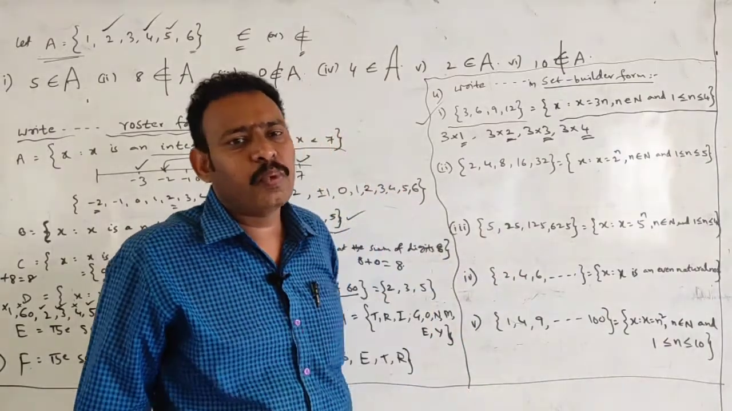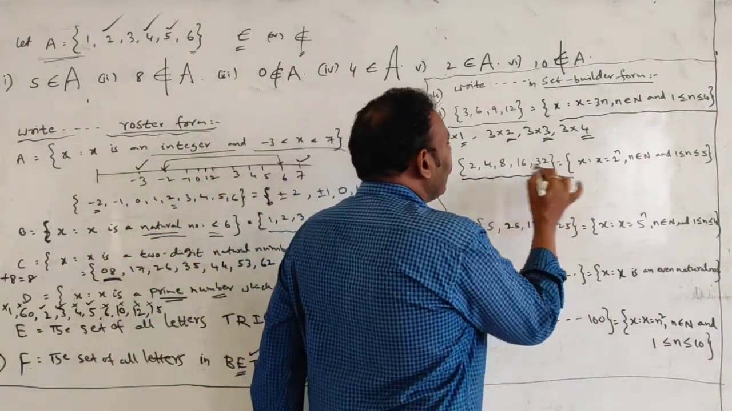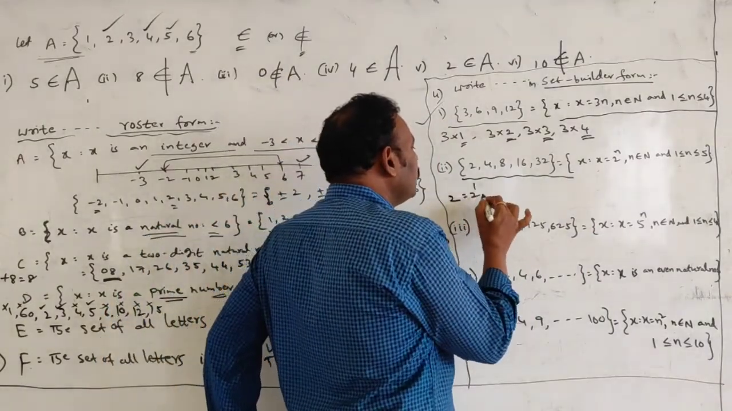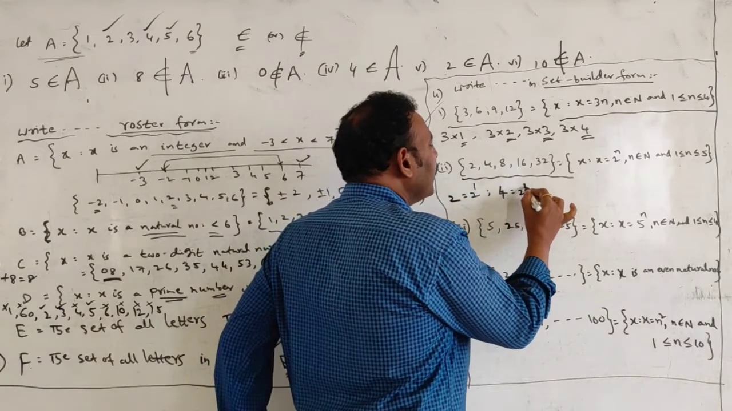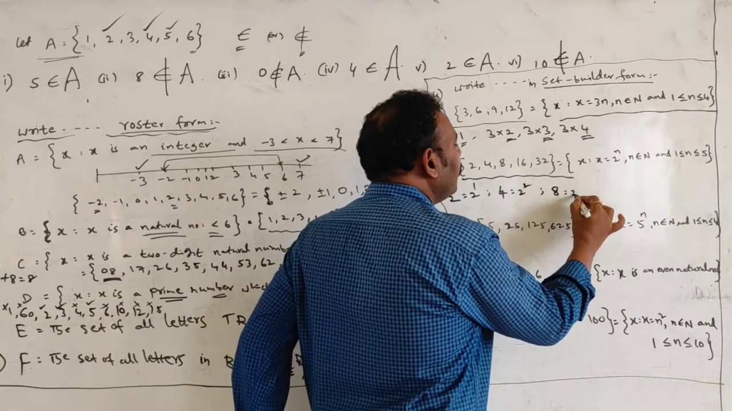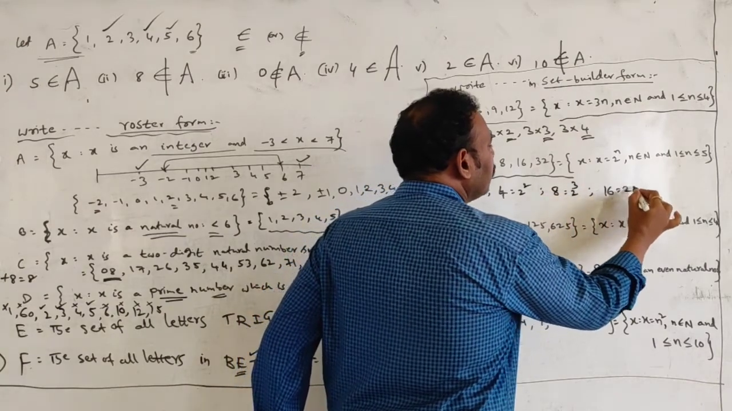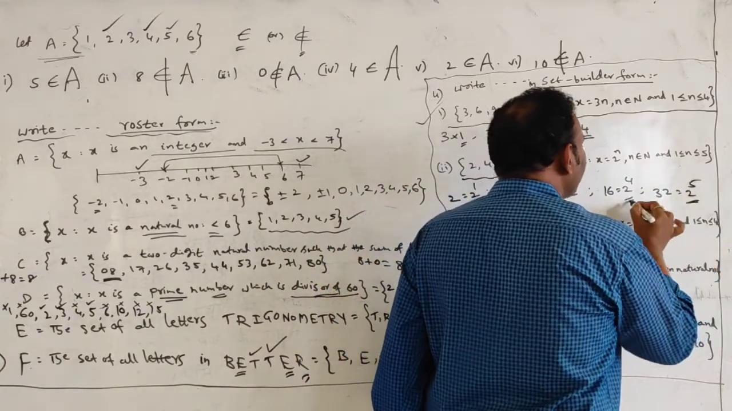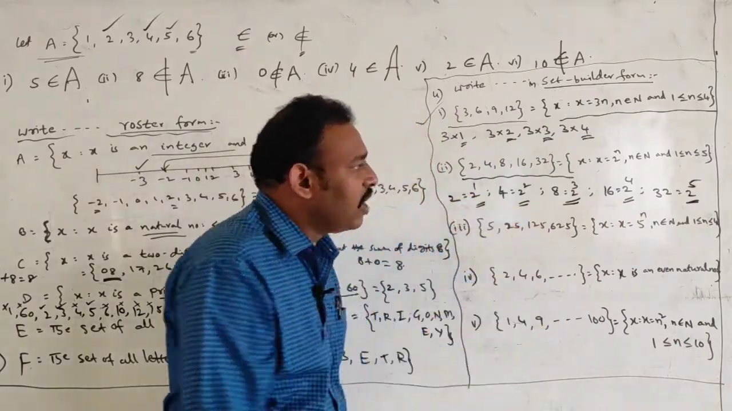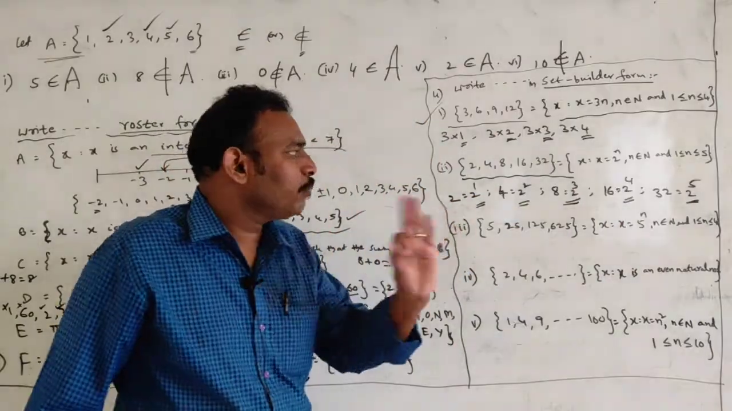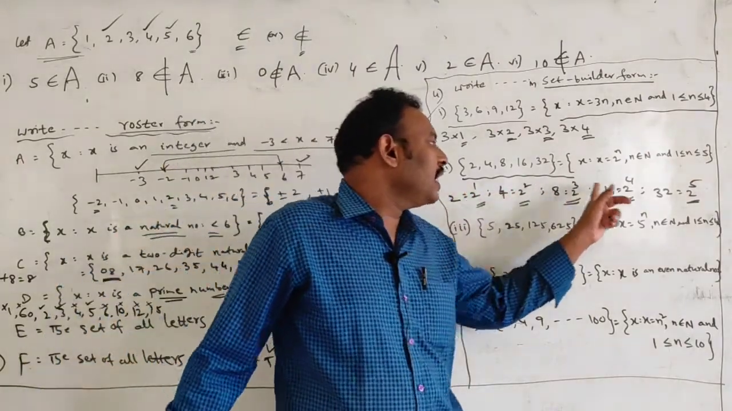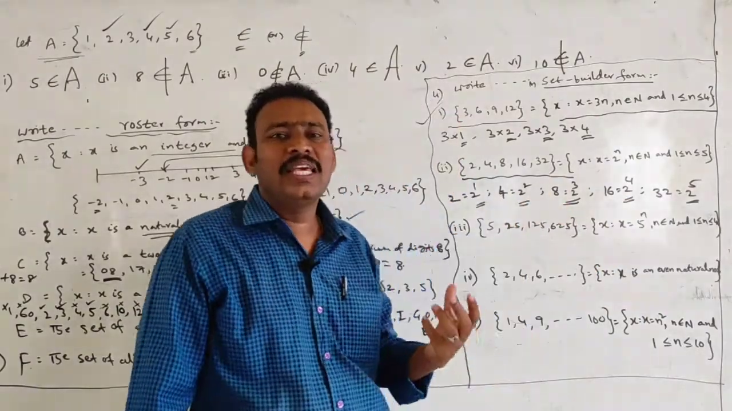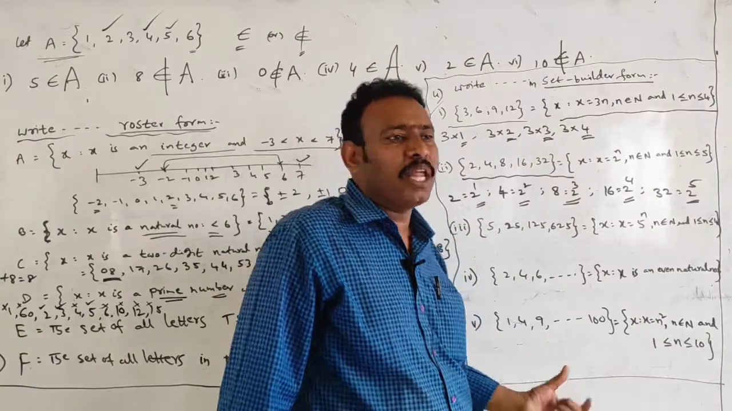Like that. Second problem. 2, 4, 8, 16, 32. They give it. Okay. 2, you can write 2 to the power of 1. 4, you can write 2 square. 8, you can write 2 cube. 16, you can write 2 to the power of 4. 32, you can write 2 to the power of 5. Very simple if you observe it. So, the power is varying 1, 2, 3, 4, 5. The power is varying, the base is the same. 2 power, 2 power, like that it is there.